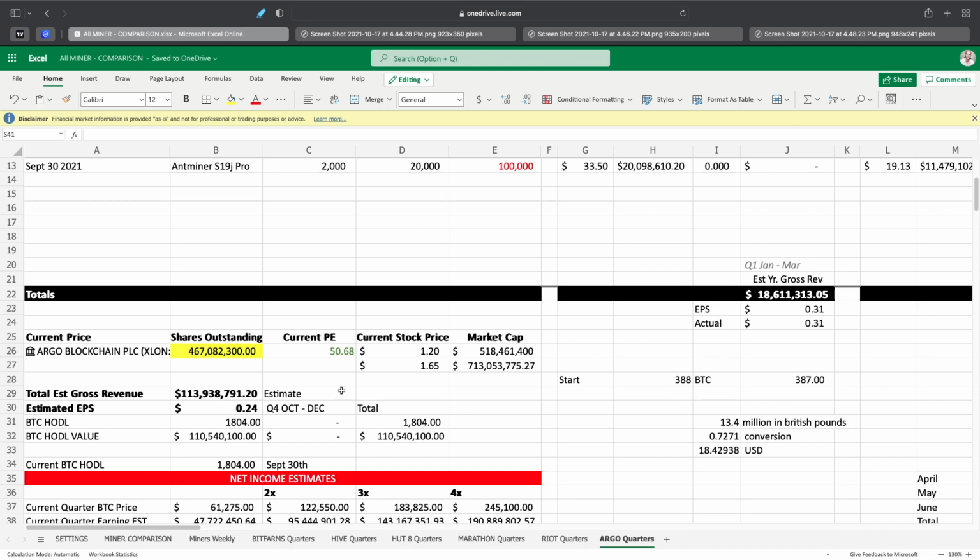So on Argo, I've also updated their numbers here to coincide with the 100 conversion, right? So 120 pence that they had gives us 1 British pound and 20 pence, which is equivalent to $1.65 in US dollars. And then obviously the market cap is adjusted here, based on the British units of measure, to our USD currency. This should be correct, but take a look at it, see if it looks good to you guys. If it does look good to you guys, let me know, and we'll leave it as is. I think this is correct. I'm using the most recent conversion for that.